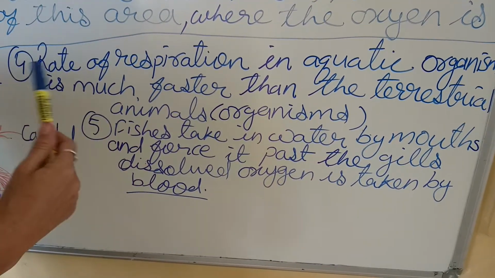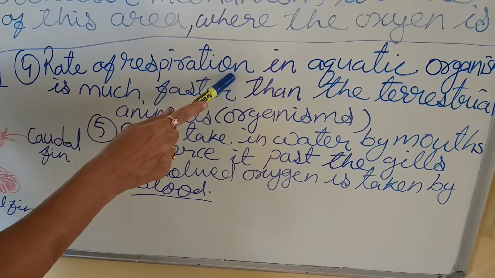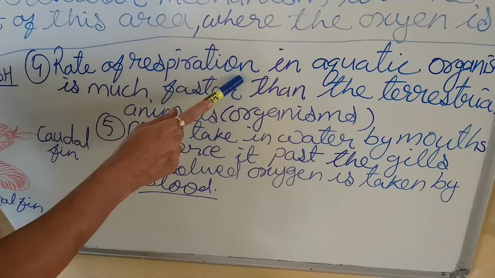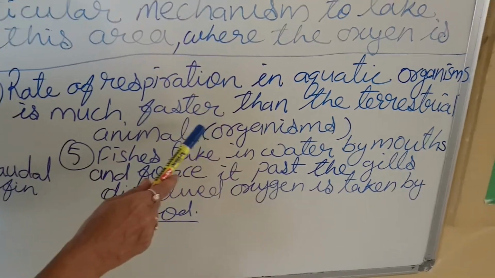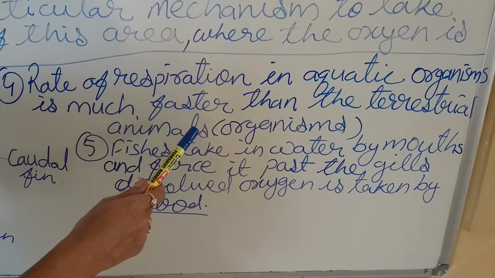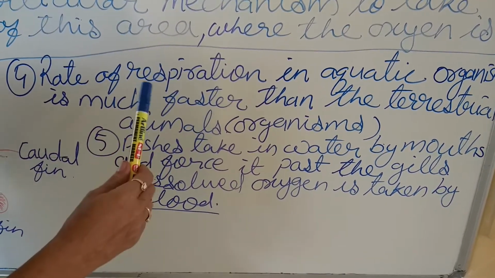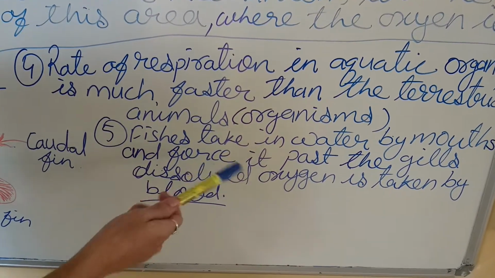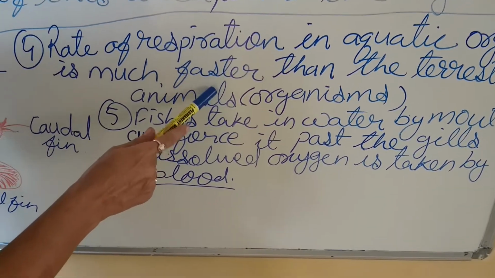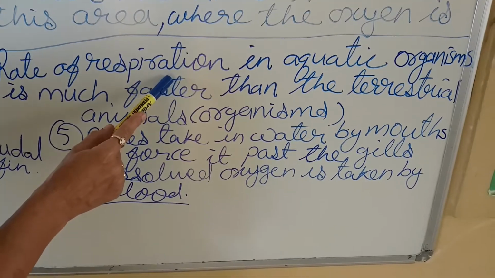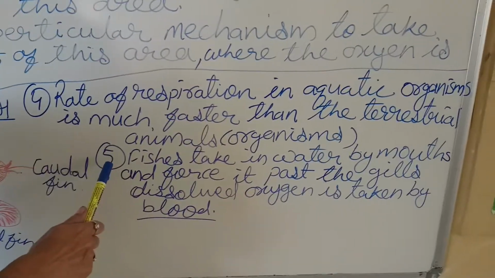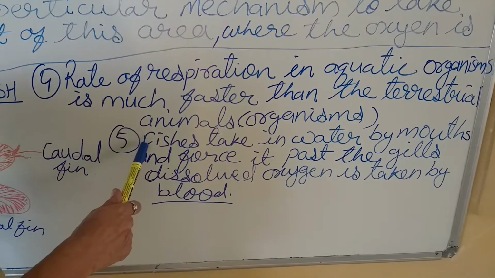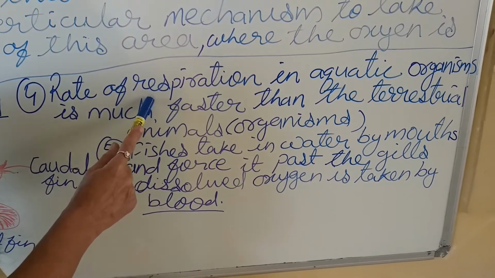So as I have told, for fish the breathing rate is 50 to 150 in 1 minute. Whereas in the same 1 minute, human beings take oxygen at a breathing rate of 20 to 25. So who is faster? Of course it is the aquatic animal. So why do they respire that much faster?